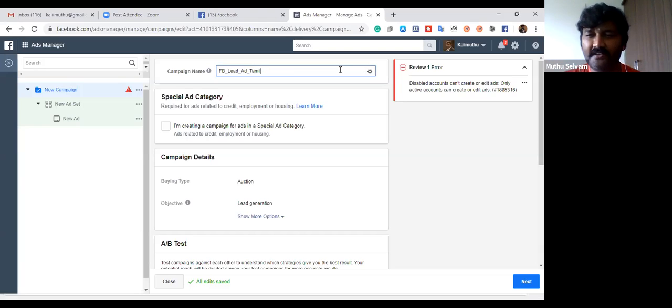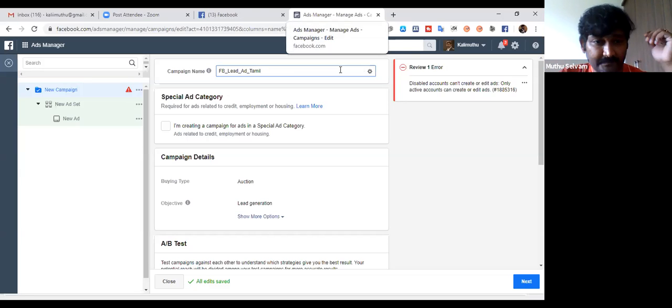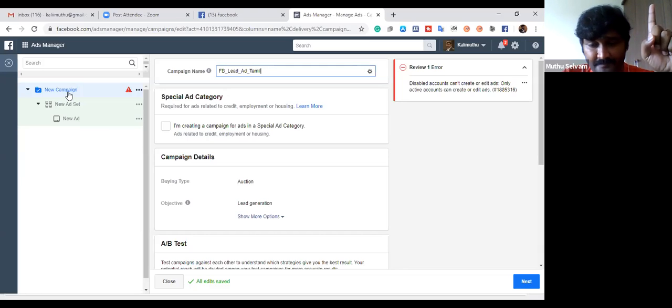I'm giving a very simple methodology here. In 15 minutes we can create the advertisement. It will not take much time. I'm very sure even you can do the same. Look here. First, we need to select the campaign name. Then we have to select the ad set. Third, we have to select the ad name.